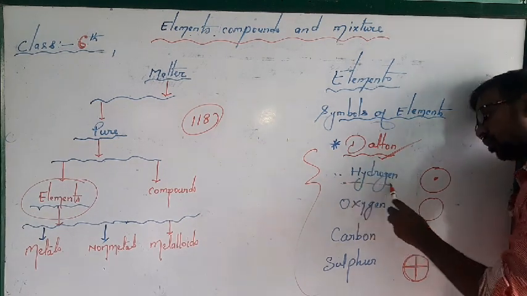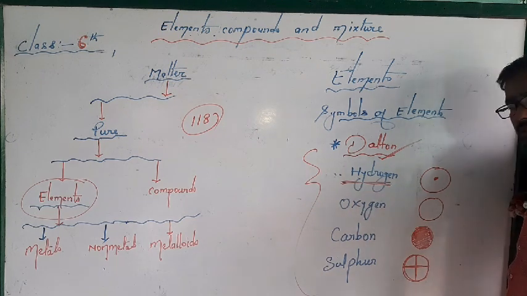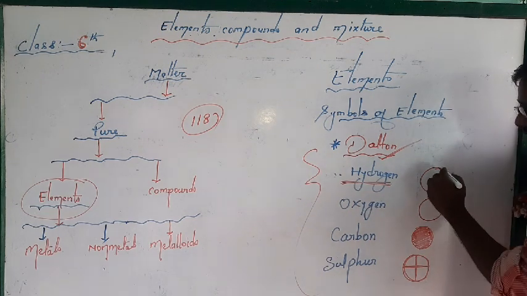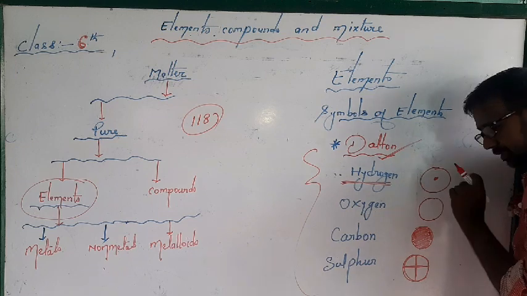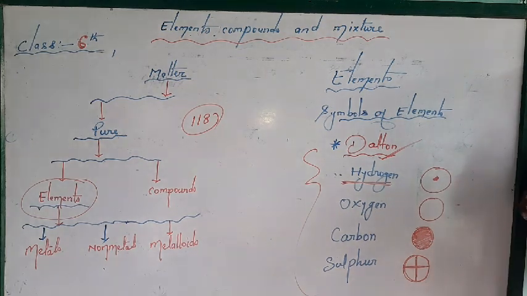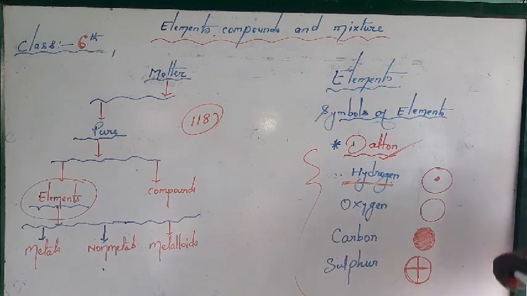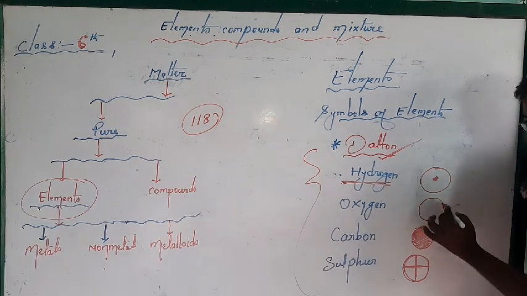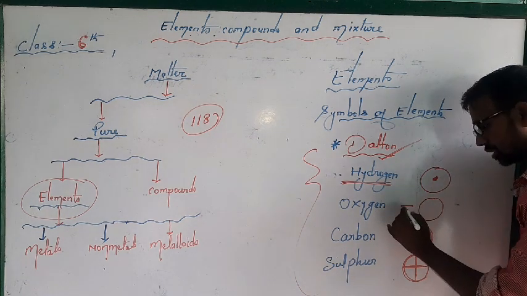Suppose he wants to represent hydrogen: a circular image with only one dot inside represents hydrogen. A complete oval circle with blank space represents oxygen.